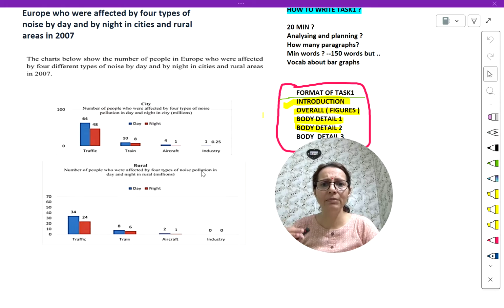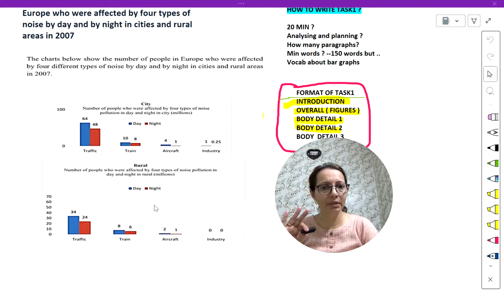The minimum in the city is from industry, as there may be no industrial units in the rural areas. The minimum in rural areas is from aircraft, and the second is trains.